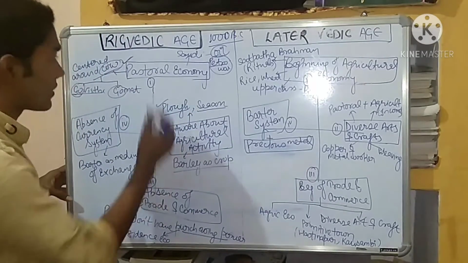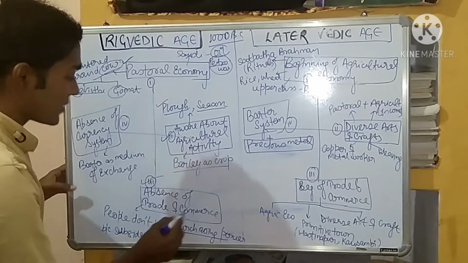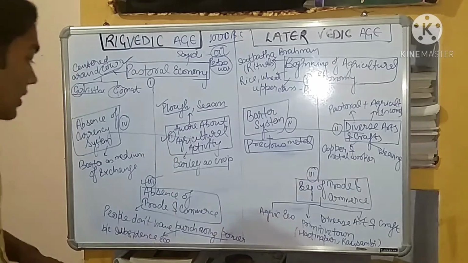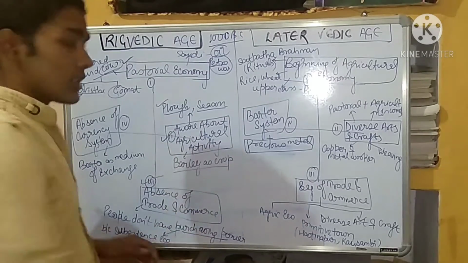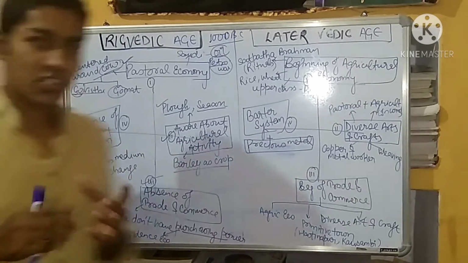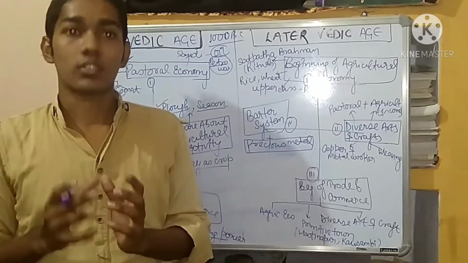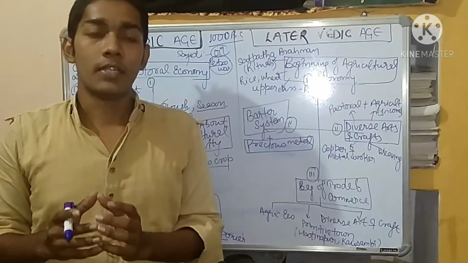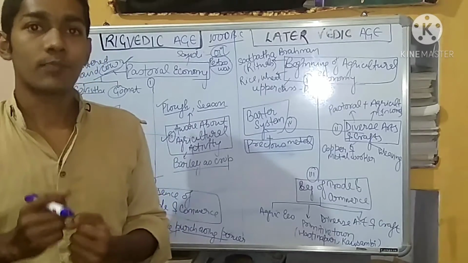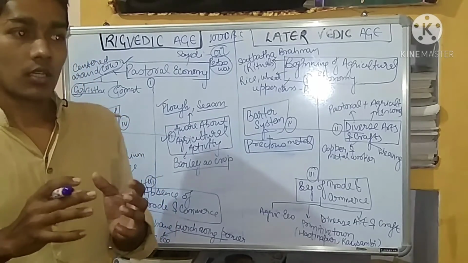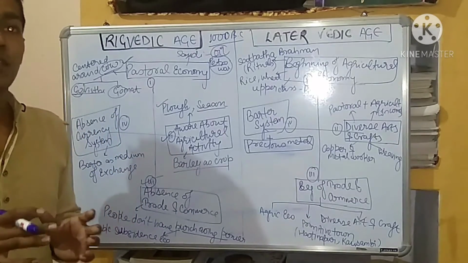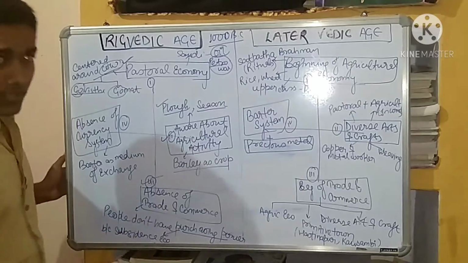The third important feature of the Rigvedic age is the absence of trade and commerce. Why the absence of trade and commerce? This must be our first question. Trade and commerce, we know, flourished because of purchasing power. When we have money or some medium of exchange, then we can purchase something. What is purchasing power? Something with which we can exchange one thing for another.